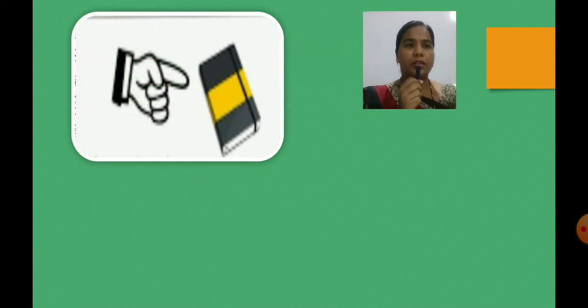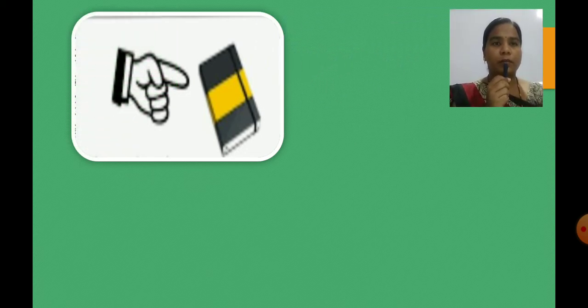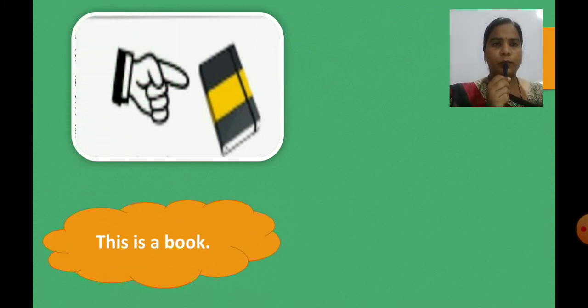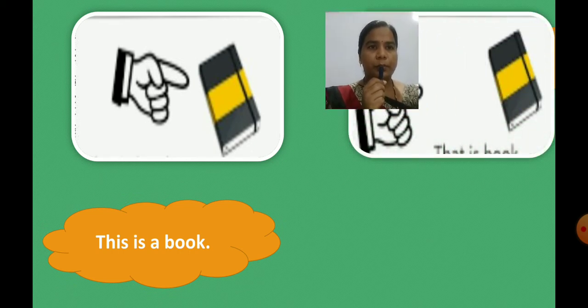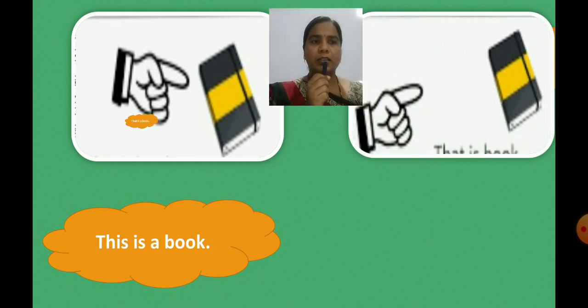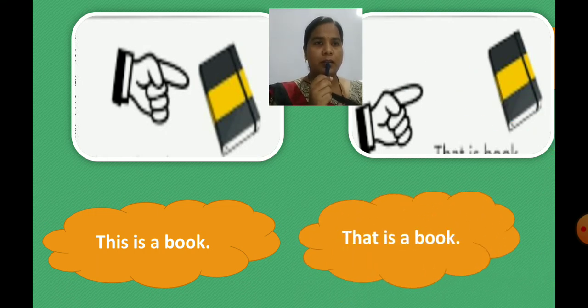Now see this picture. This is a picture of what, children? This is a book. See the other picture. This is also a book. No, that is a book. Why are we using that here? Because in the second picture, the book is far away.